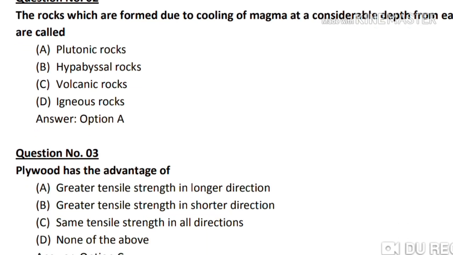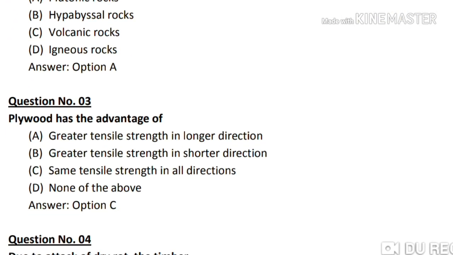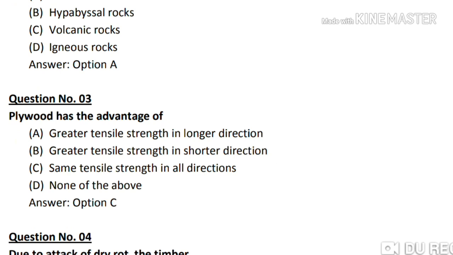Question number 3. Plywood has the advantage of option A greater tensile strength in longer direction, option B greater tensile strength in shorter direction, option C same tensile strength in all directions, and option D none of the above. The correct answer is option C.